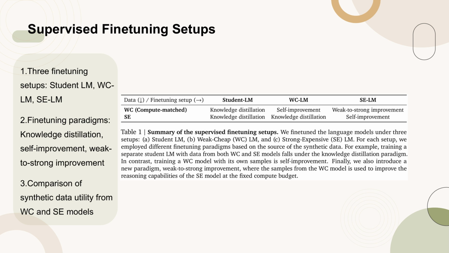Each setup employs different fine-tuning paradigms based on the source of the synthetic data. The paradigms include knowledge distillation, self-improvement, and a novel weak-to-strong improvement. The table highlights the comparison of synthetic data utility from WC and SE models, showing how the different setups and paradigms affect the fine-tuning process and the resulting model performance.